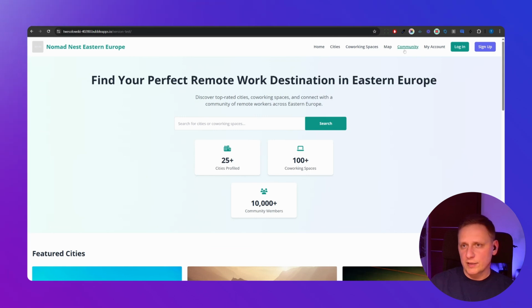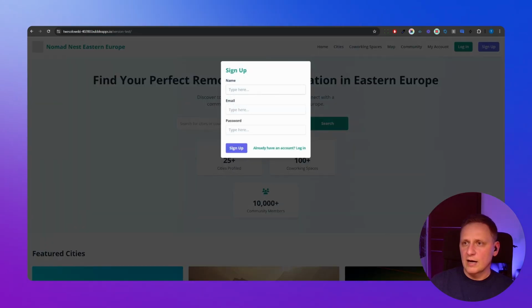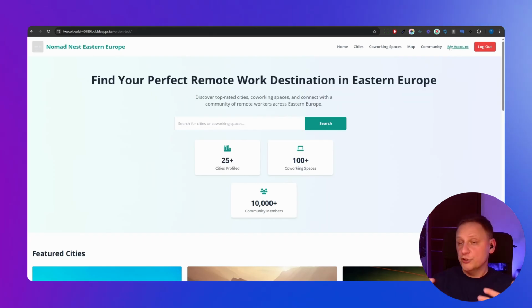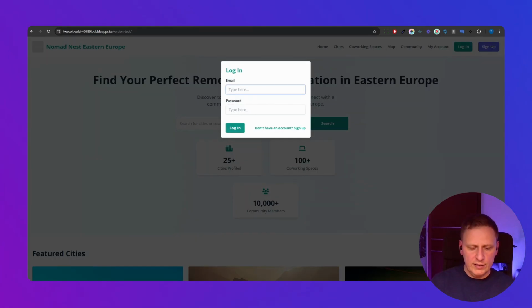And it logged me in as a user, so I needed to log out. So right now I can set it up. It has the logic of the accounts already, right? So I can sign up here, and I think it will sign up. Yeah, and I am now signed in, right? So it created my account in the database, and it has the logic of signing up, and now I can also log in with these credentials.